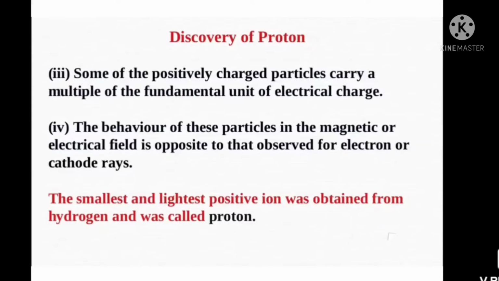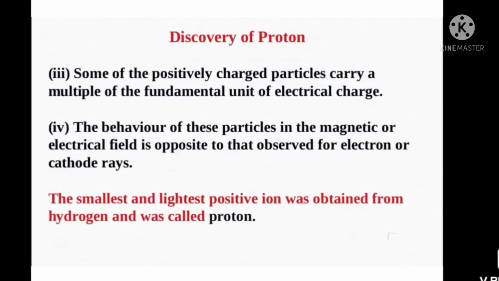The behavior of these particles in a magnetic or electric field is opposite to that observed for electrons or cathode rays. That means anode rays get deflected by an electric field. They bend towards the negative plate.